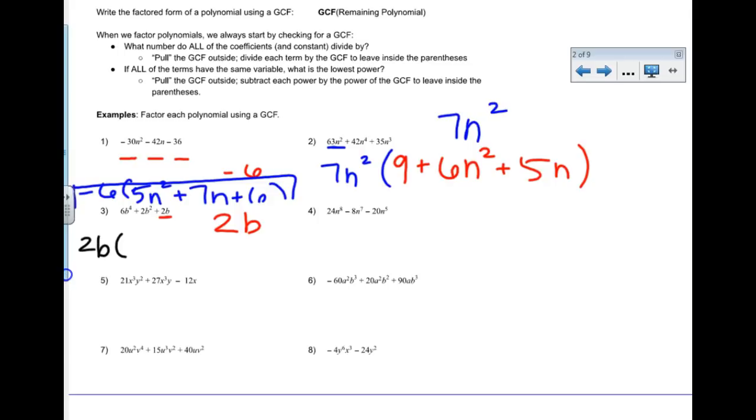When I do that, I'm left with 6 divided by 2, that's 3. I had 4 b's, I took 1 out. 4 minus 1 is 3, so I have 3b cubed. Then if I move on to my next term, I have 2 divided by 2, that's 1. I had 2 b's, I took 1 out, so now I have 2 minus 1, that's a regular b. And then 2b divided by 2b, that's just regular 1. So 2 divided by 2 is 1, and then I took my only b out. I would like you to try number 4 yourself and see how it goes.